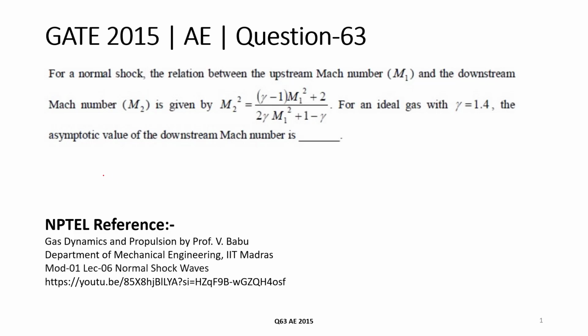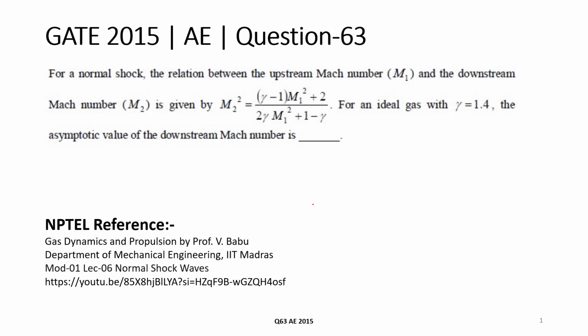Hi everyone, I will solve GATE 2015 Aerospace Engineering question number 63. For a normal shock, the relation between the upstream Mach number M1 and the downstream Mach number M2 is given by M2 square equals (gamma minus 1) M1 square plus 2, upon 2 gamma M1 square plus 1 minus gamma. For an ideal gas with gamma equal to 1.4, the asymptotic value of downstream Mach number is.